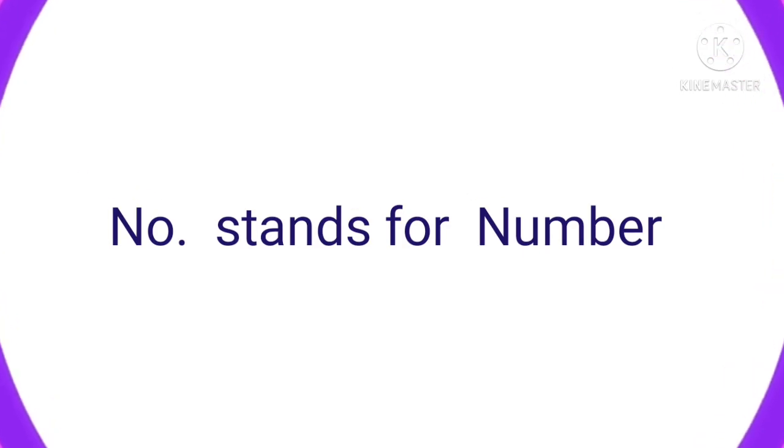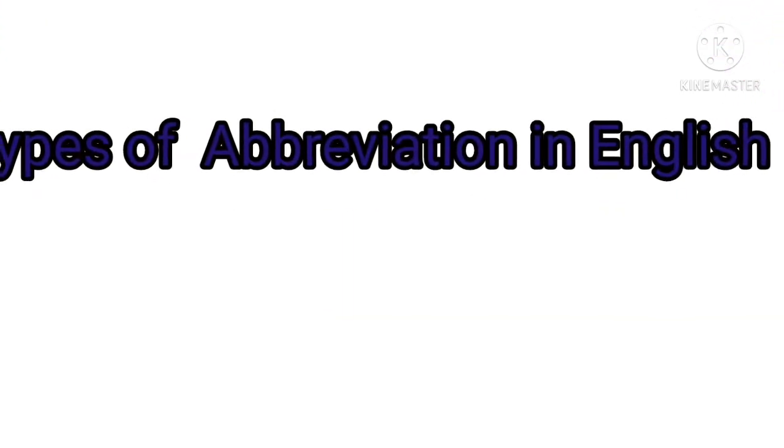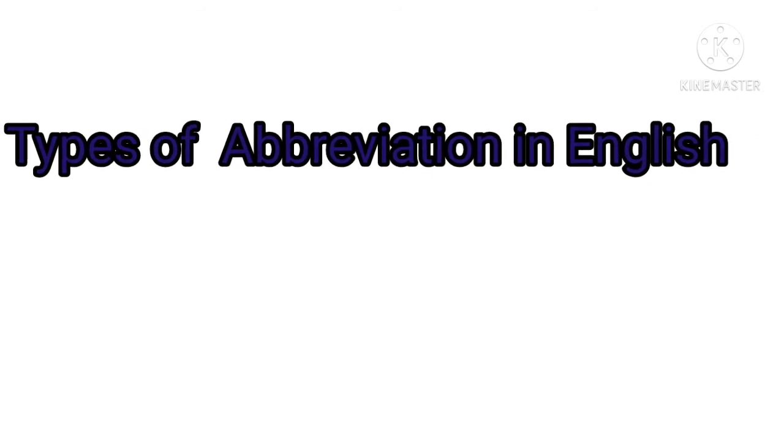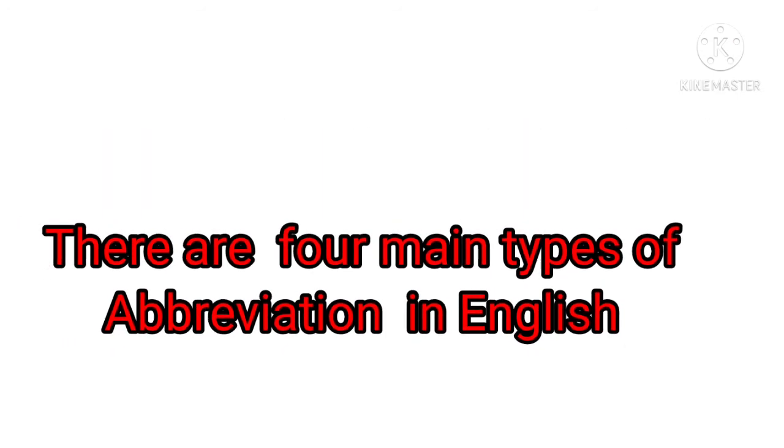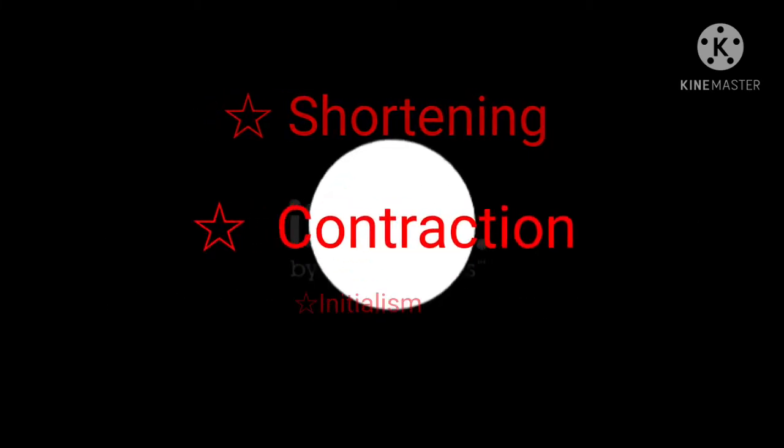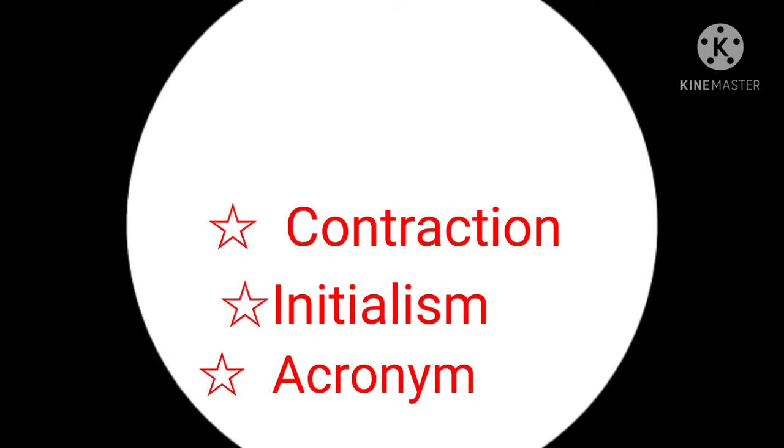Let us know about how many types of abbreviations there are. There are four main types of abbreviation in English. First is shortening, second is contraction, third is initialism, and fourth is acronym. Now let us know about shortening.